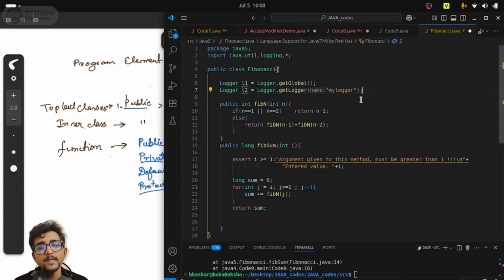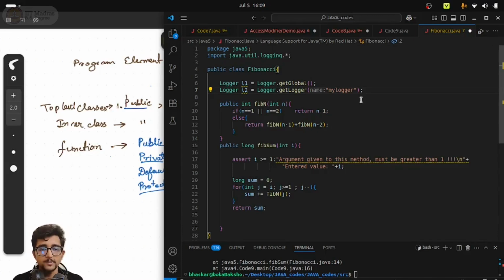Maybe a class, but then again, if you want to access only these two methods, fibn and fibsum, then we don't need that. So basically, what I mean is, if you have defined all those things inside a constructor, then each of these loggers L1 and L2 will be different for every object. Now, logger is basically only one logger, right? Which will basically log the necessary details which you want to log for that particular class. For every object, you do not set a logger. So having it for each object is not a good design as well.